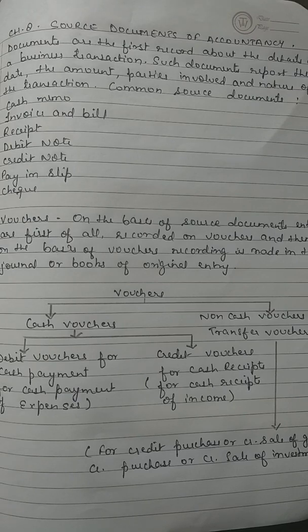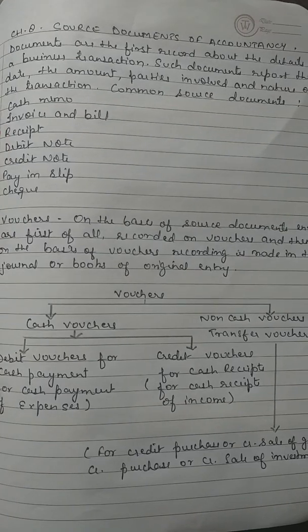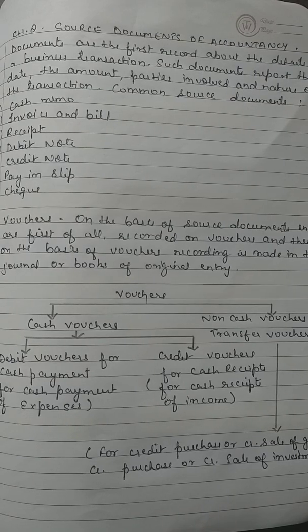Then the next one is receipt. We are going to talk about receipt. What is receipt? When a trader receives cash from a customer, then he issues a receipt containing the date, amount, and the name of that customer. The original copy of the receipt is given to the customer, and its duplicate copy is kept for making records in the books of accounts. In the same way, whenever we make payments, we obtain a receipt from the party to whom we make payments.